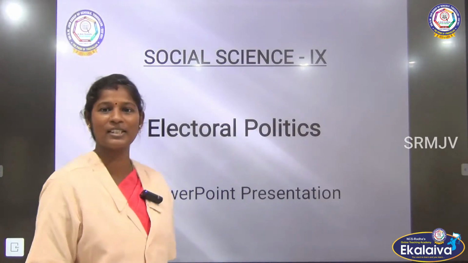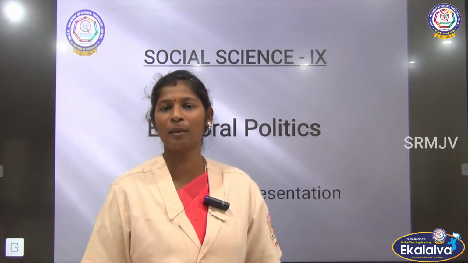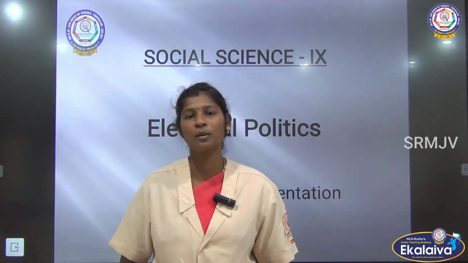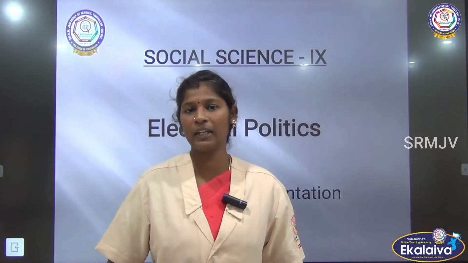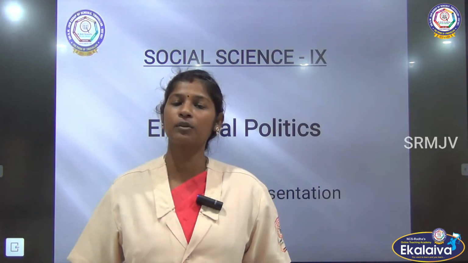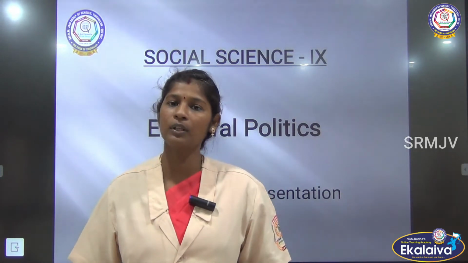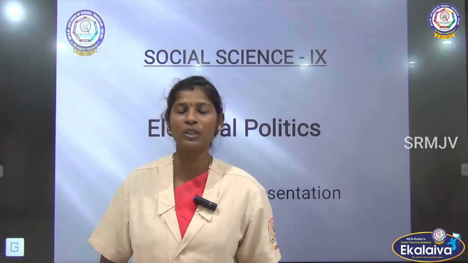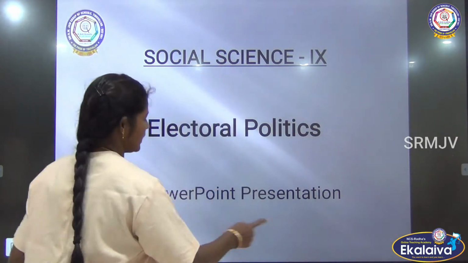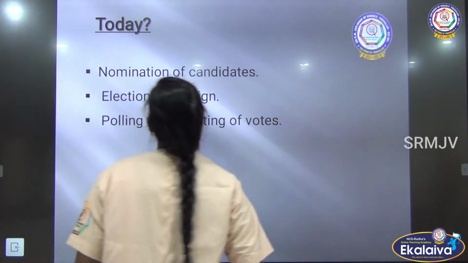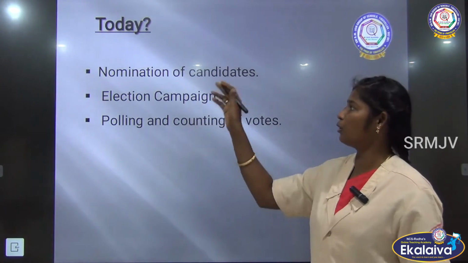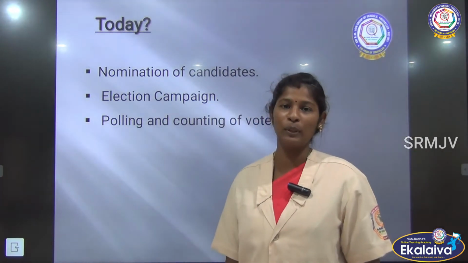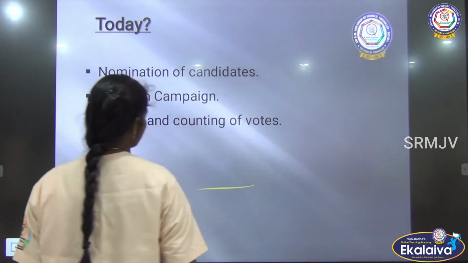Class 9 Social Science. So far we have been discussing electoral politics. In the previous session we learnt about the different stages of elections, such as the electoral constituencies, and we also learnt about the preparation of the voter list. After the preparation of the voter list, what is the next stage, children? Today we are going to learn about the nomination of candidates and election campaign, polling and counting of votes. So let us step into our topic, children.